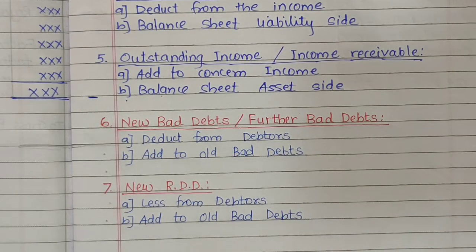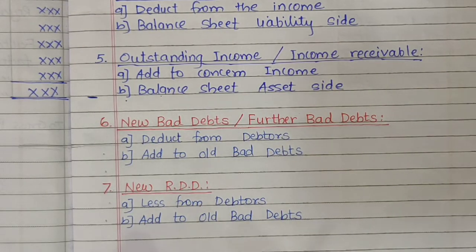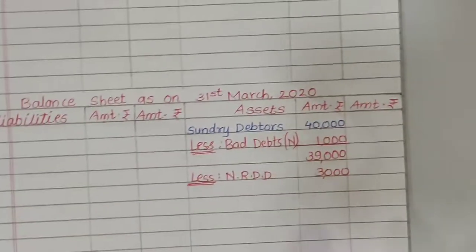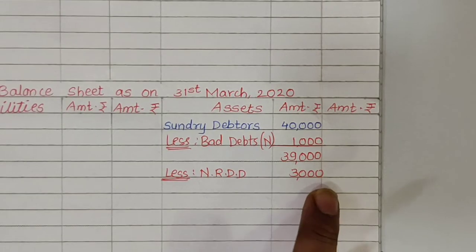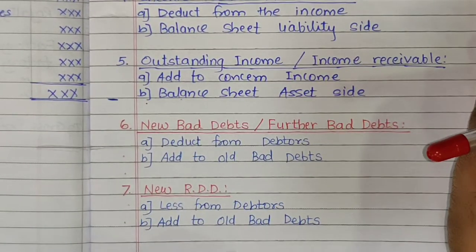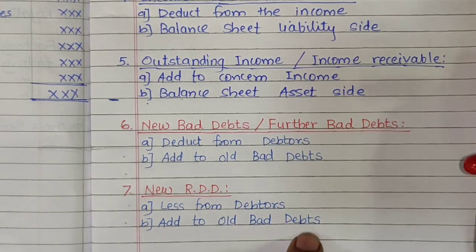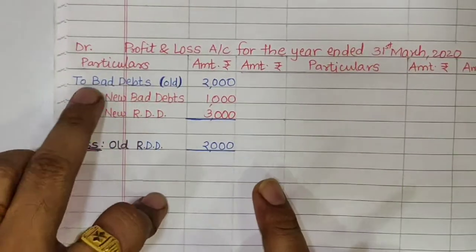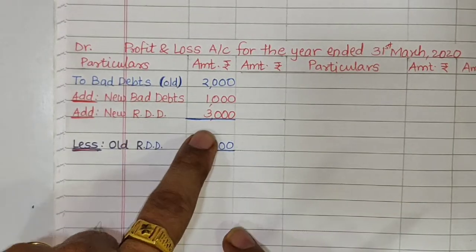The two effects for new RDD are, first, less from debtors, and second, add to old bad debt. Add to old bad debt rupees 3000 in this example.